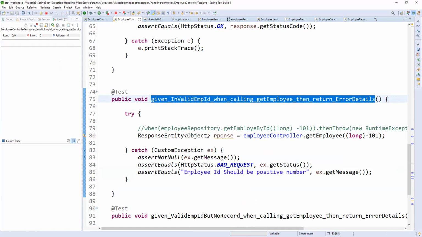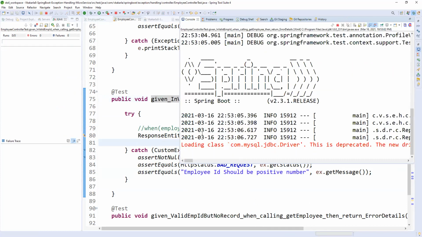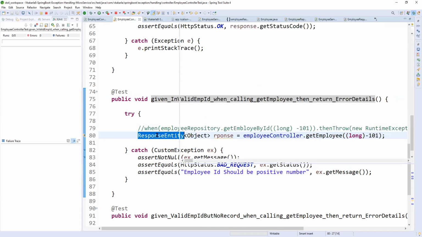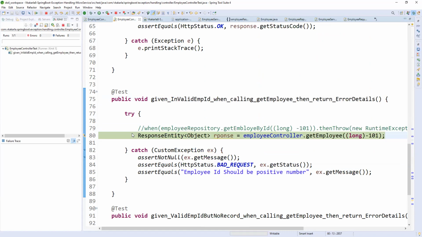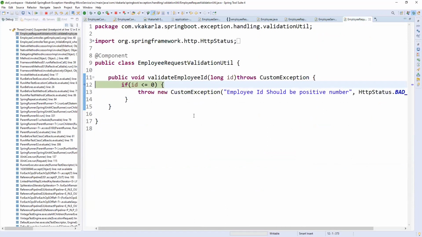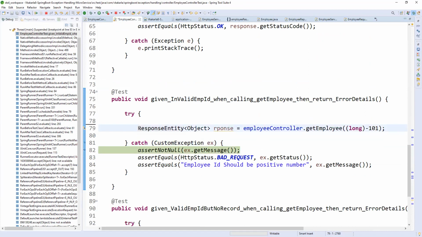Debugging again. So simply the response will come here. Why? Because we are not going to the employee repository layer. Simply we are getting the exception in the service layer only, in the controller layer only. We are not going inside this one. So it is returning, and whenever it is returning, obviously the exception will come here. It will be caught in here. So no need to return in this one simply.